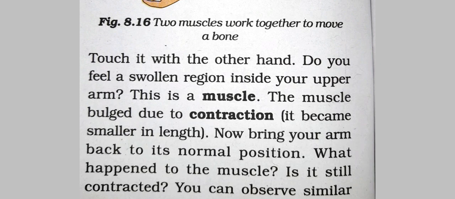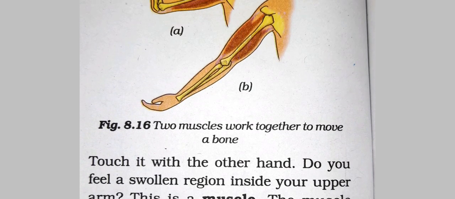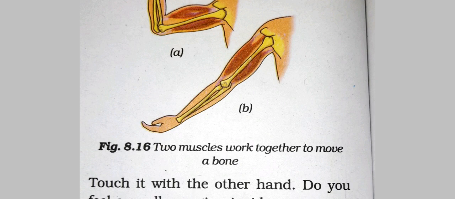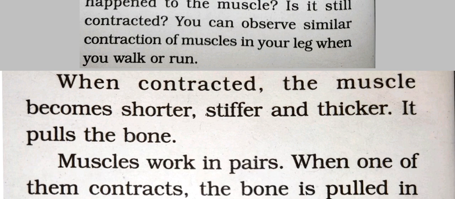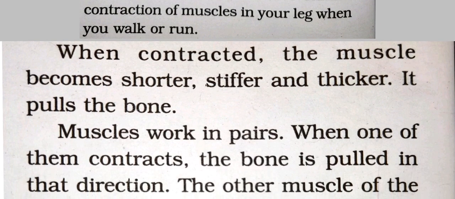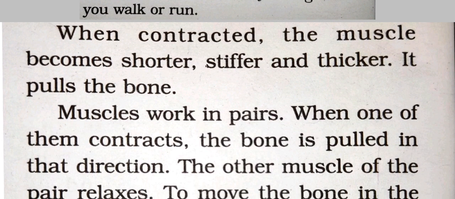Now bring your arm back to its original position as shown in figure B. What happened to the muscle? Is it still contracted? No. You can observe similar contraction of muscles in your leg when you walk or run. So when contracted, the muscle becomes shorter, stiffer and thicker. It pulls the bone.